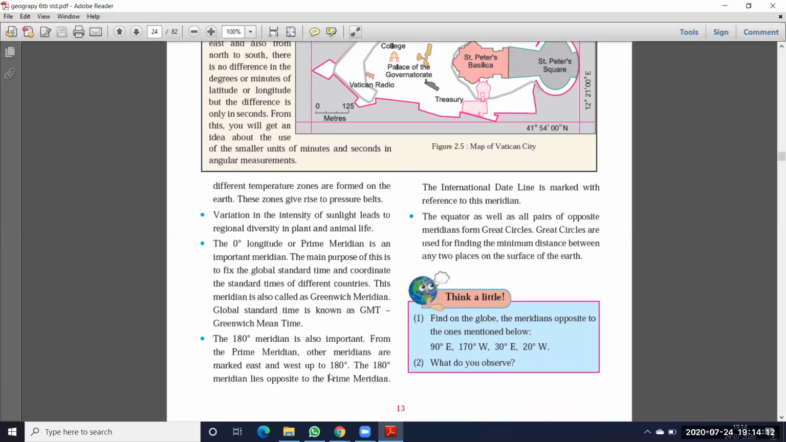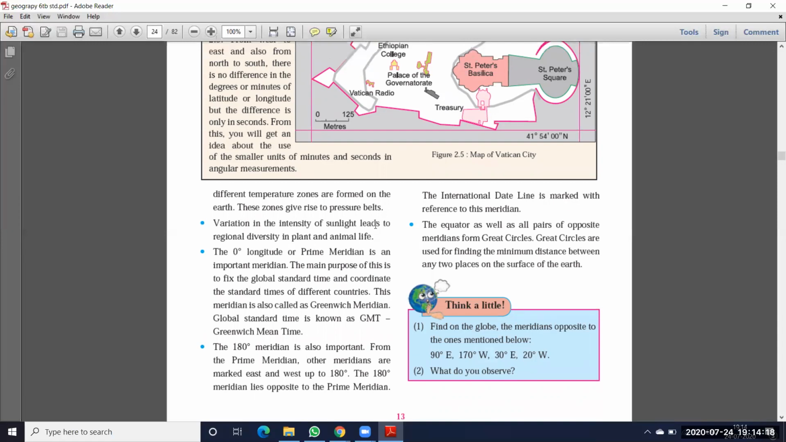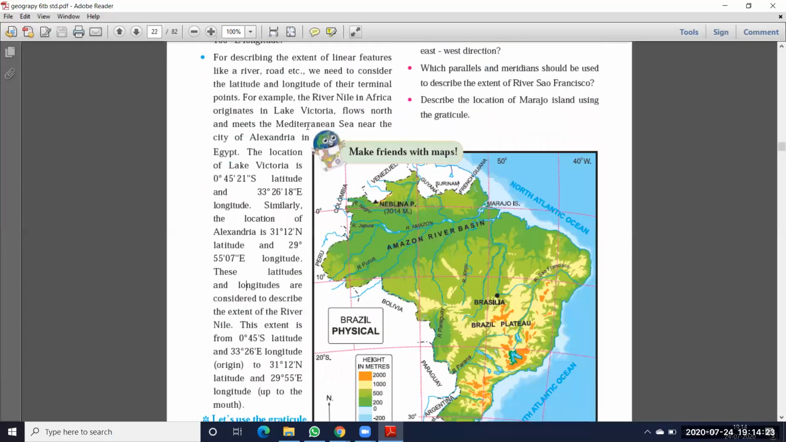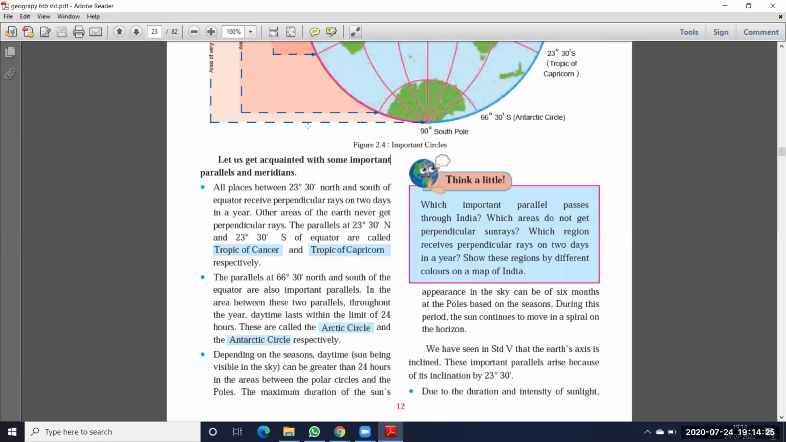Next one: variations in the intensity of the sun lead to regional diversity in plants and animals. I already told you that we have different types of regions. Because of this, some areas have high temperatures, some have low temperatures, some have very cool regions, so we have different types of temperatures in the world. On the globe, we have seen that the earth's axis is inclined. These important parallels arise because of its inclination by 23 degrees 30 minutes.